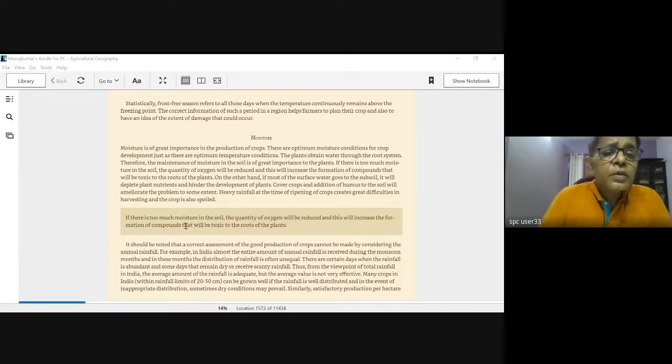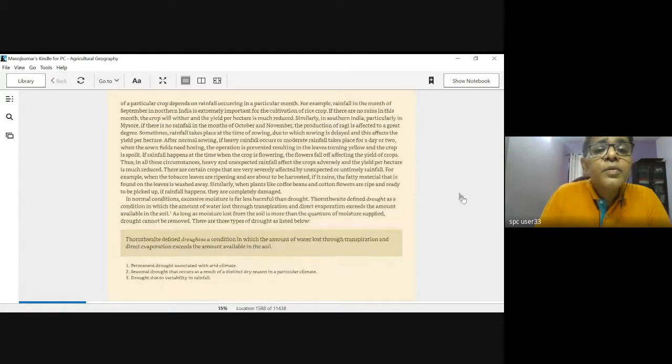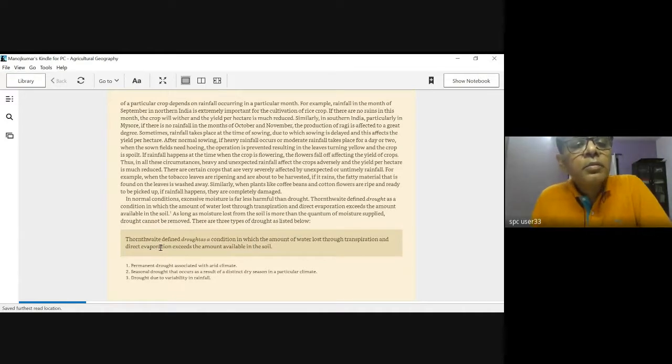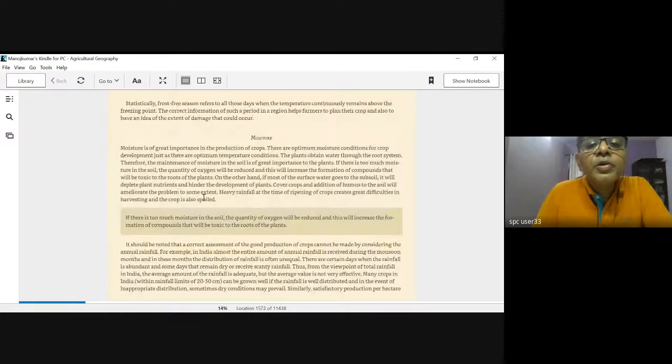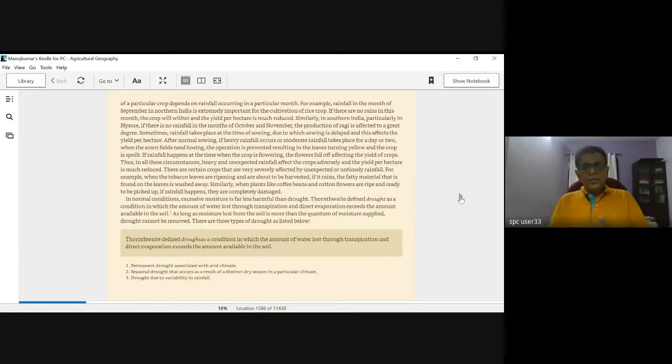Okay, so if there is too much moisture in the soil, the quantity of oxygen that should reach the roots is going to be less, and as a consequence, the crop may not grow to that optimal level as such. Okay, then when we speak about temperature and moisture, a combination of these two is again another aspect which has to be taken into consideration when we are looking into agricultural produce as such. And this is called evaporation.